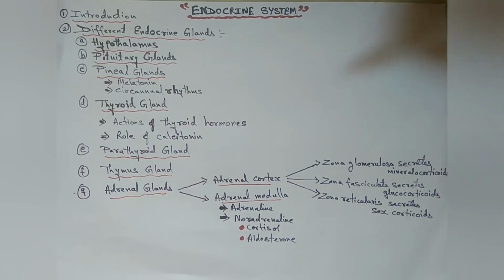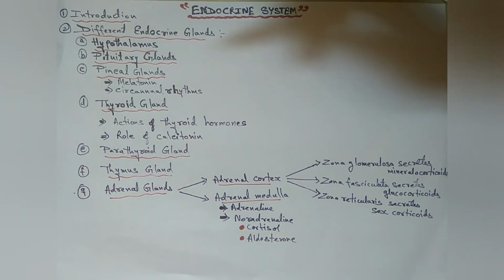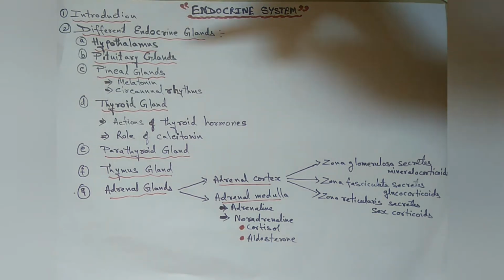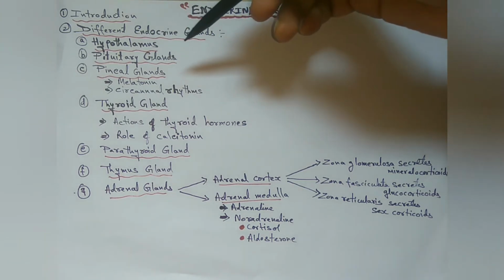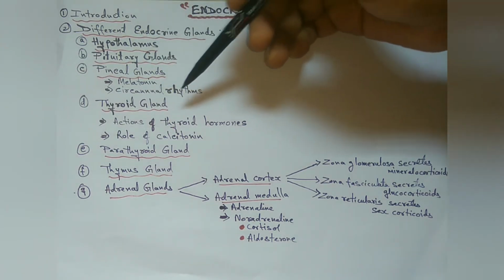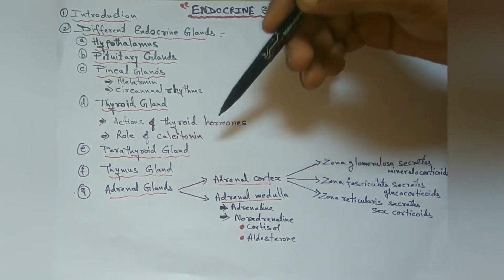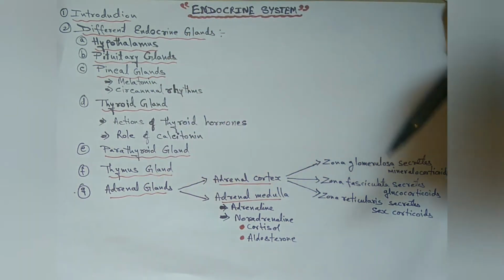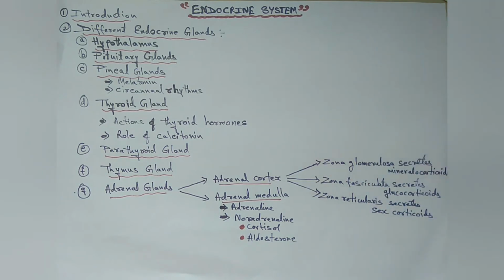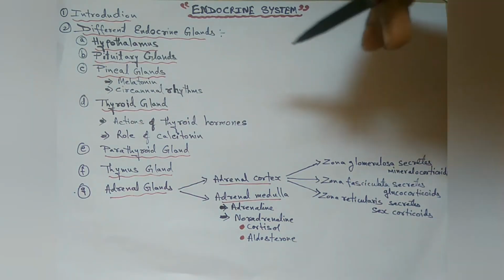Today we will discuss endocrine systems part 2. In the first part, we discussed different endocrine glands: hypothalamus and pituitary glands. Now we will discuss the pineal gland, thyroid gland, parathyroid gland, thymus gland and adrenal glands. So we are going to start first